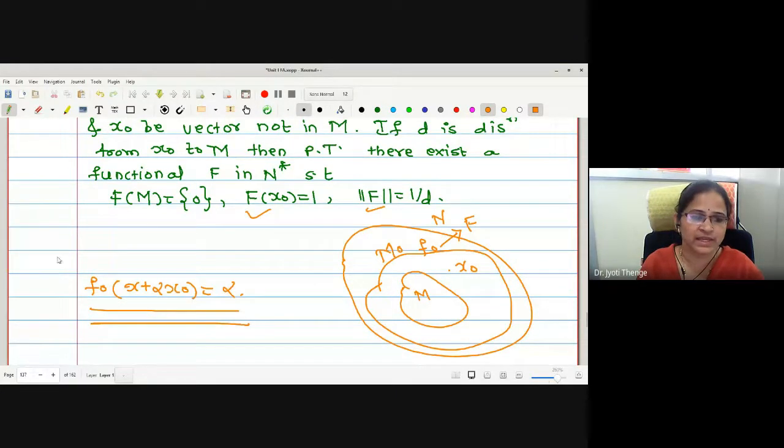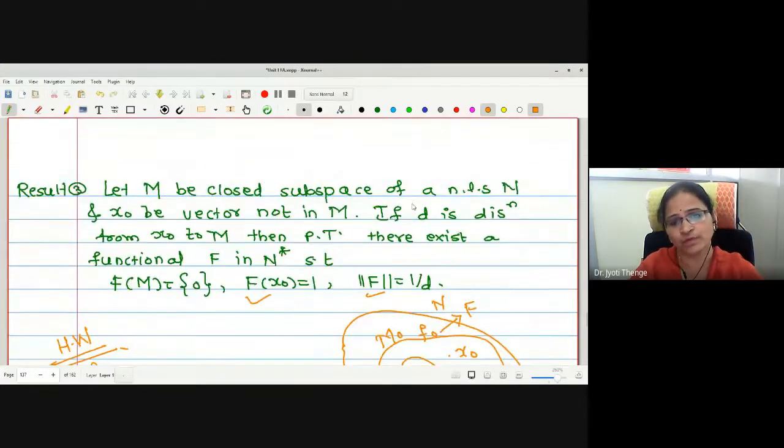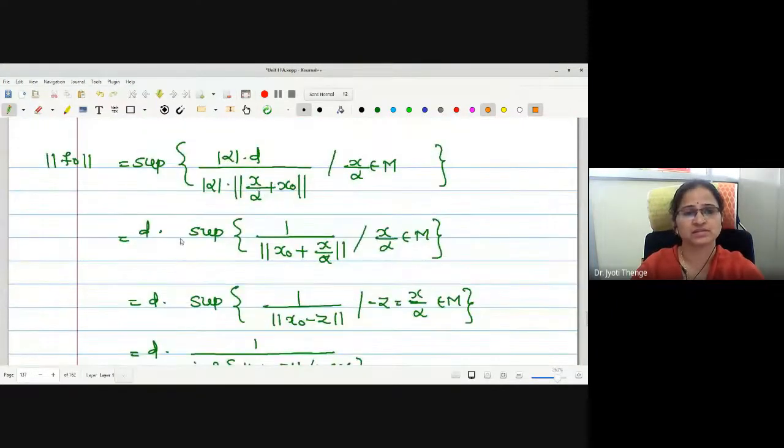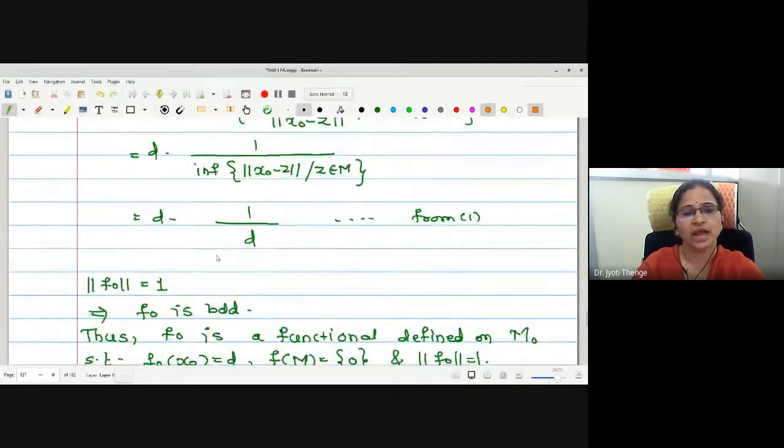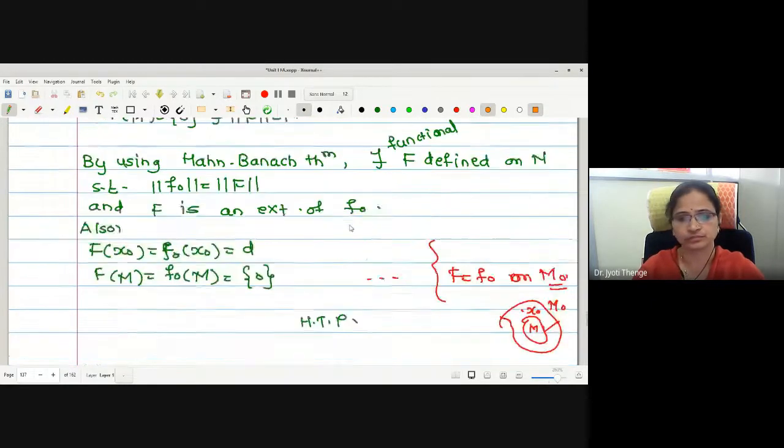Therefore, I'll keep this for homework. Try for this. I told you the definition. What remains to show? F naught is linear. Verify the 3 points. Find out the value of norm of f naught, also along the same lines. But here d will not be there. And if d will not be there, what will be my answer? 1 upon d. Right?